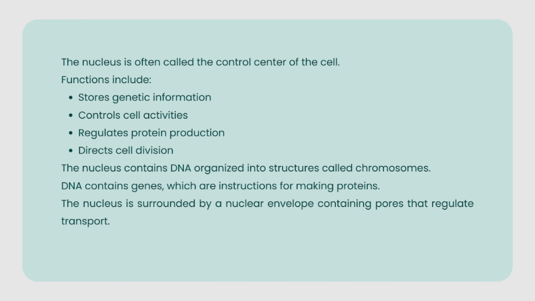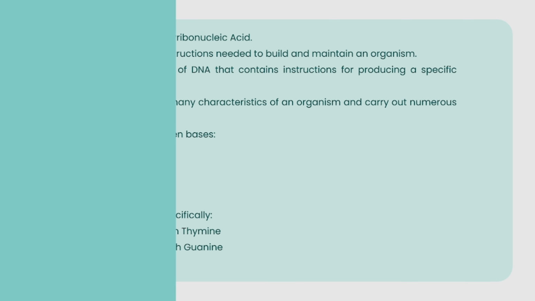The nucleus. The nucleus is often called the control center of the cell. Functions include: stores genetic information, controls cell activities, regulates protein production, directs cell division. The nucleus contains DNA organized into structures called chromosomes. DNA contains genes, which are instructions for making proteins. The nucleus is surrounded by a nuclear envelope containing pores that regulate transport.